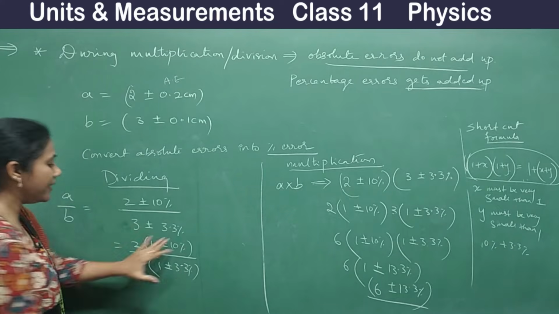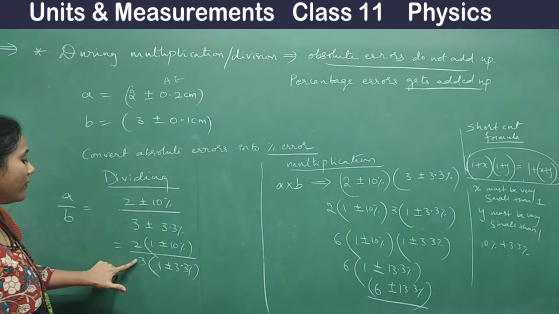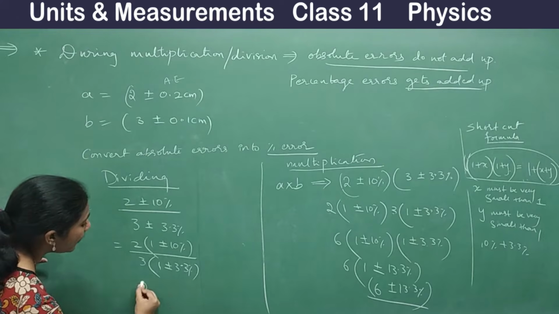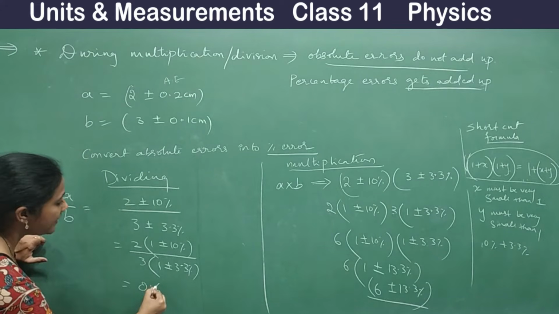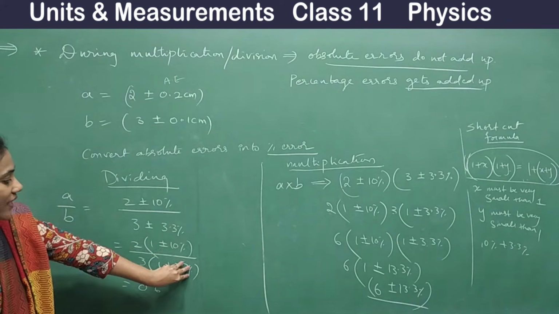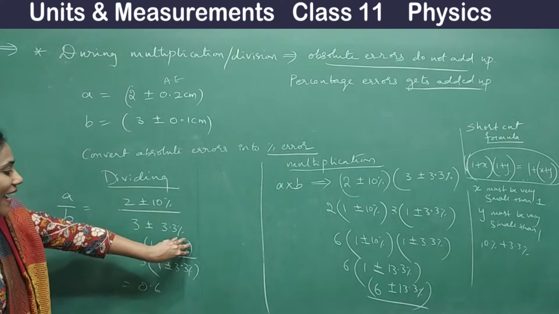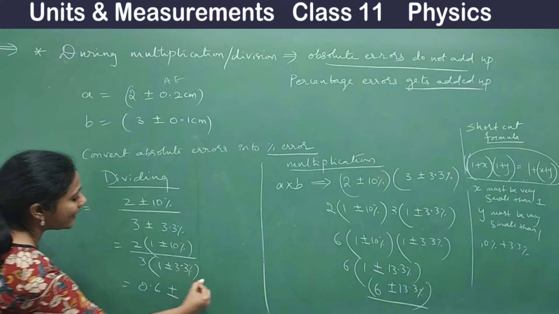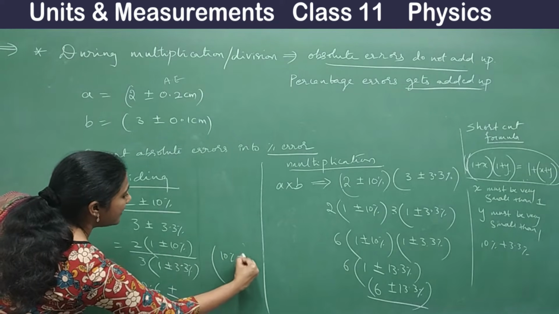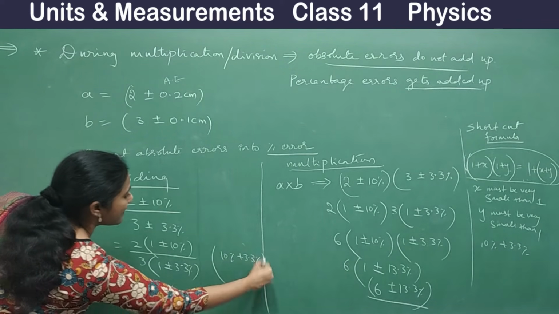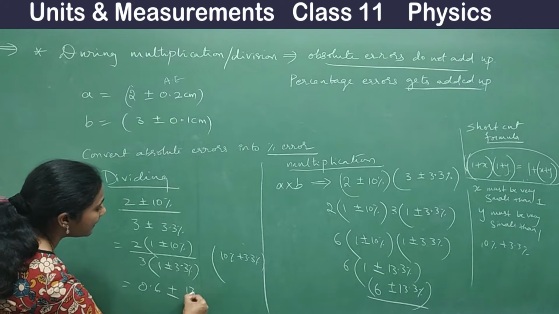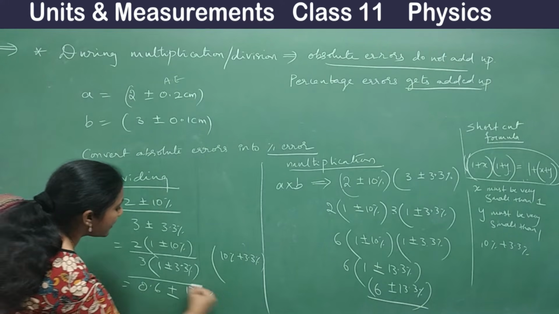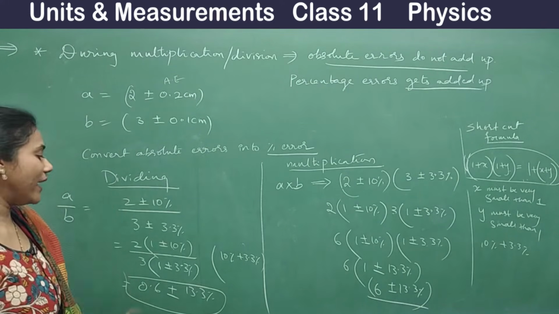When you have written in this format, 2 divided by 3 is 0.6, isn't it? Then add these two, this with this, that is the shortcut. Plus or minus 10% plus 3.3%, how much? It will be 13.3%. So this is how you can do it while dividing.